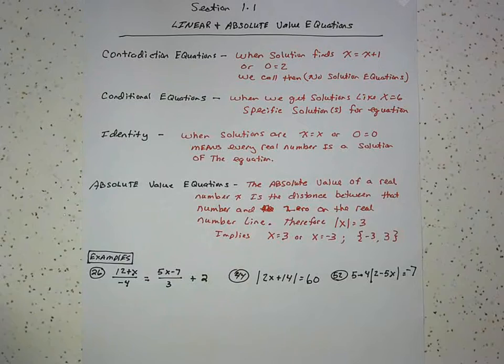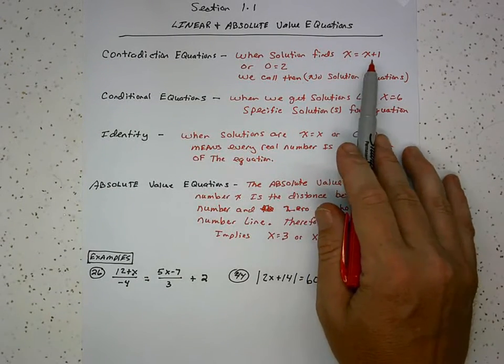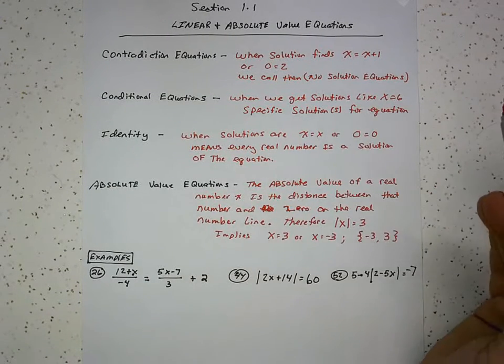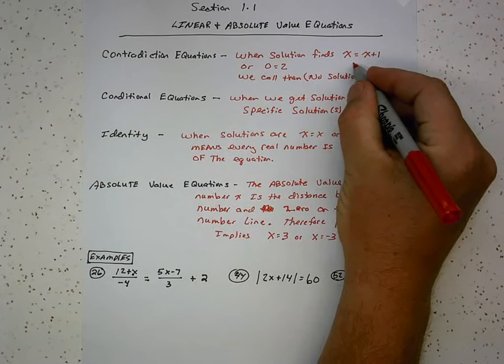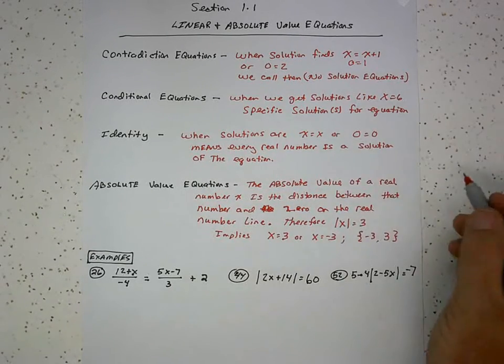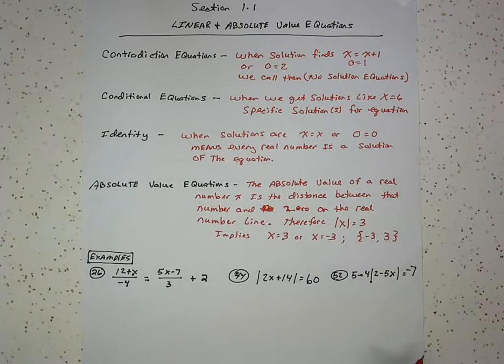We start out with a contradiction. A contradiction equation is when solutions find that x equals x plus 1. Now if I solve that out, I end up with 0 equals 1. Or if I get something like 0 equals 2, that's also a contradiction equation. Now we're used to calling it no solution.